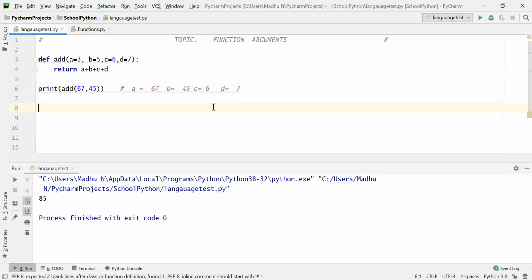So it will assume C and D as 6 and 7 itself, and you can change all the values. Let us say 60, 70. Now all the values will be changed. Got it?